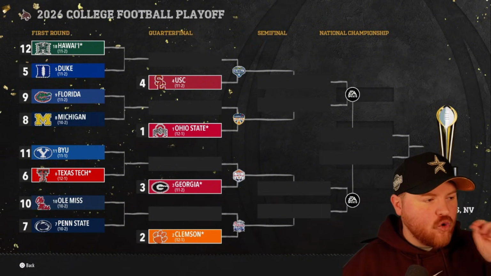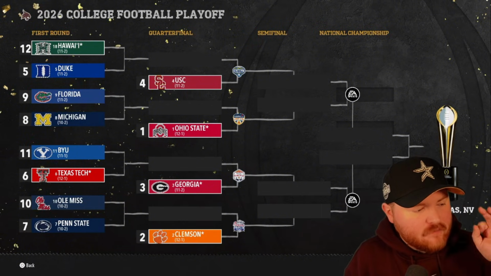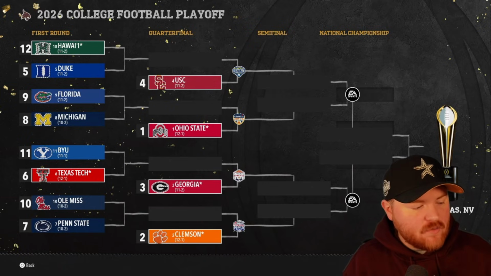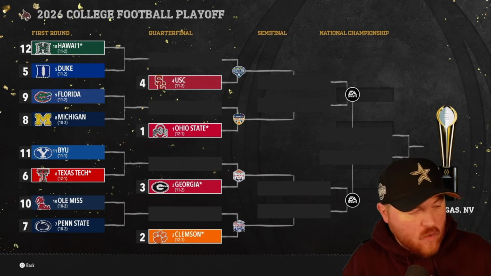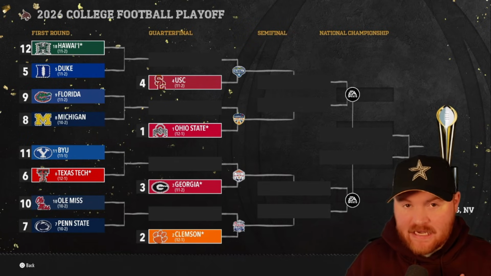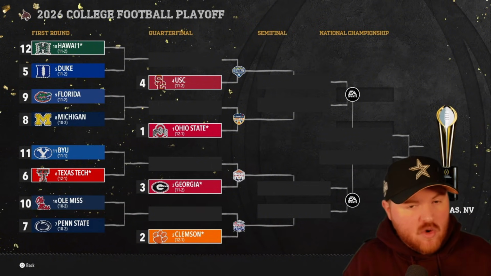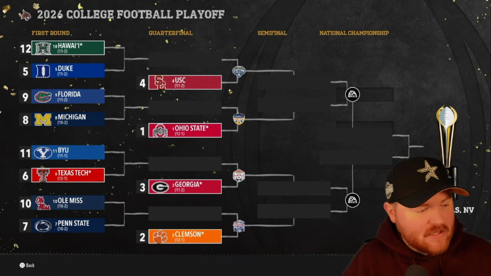So here's our playoff for the second year. We have 3 SEC teams with Georgia, Florida, and Ole Miss. 4 from the Big Ten with Ohio State, Penn State, USC, and Michigan. We have Hawaii in for the first time that I've ever seen, I think, at least in a long time. 2 from the ACC with Duke coming back yet again, and Clemson in. SMU is not going to repeat. And then we have 2 from the Big 12 this year replacing Notre Dame, Texas Tech, who was in last year, and then BYU in for the first time this year.